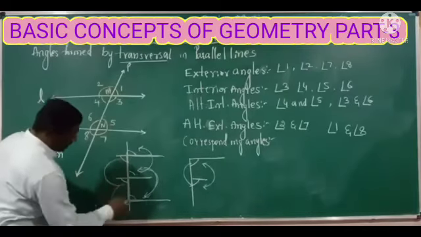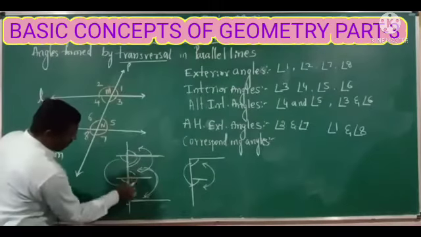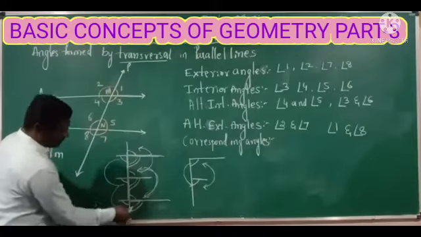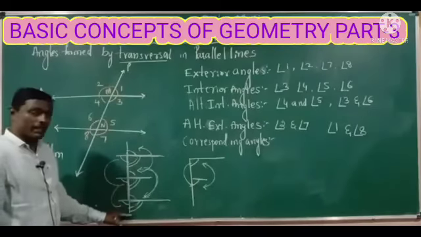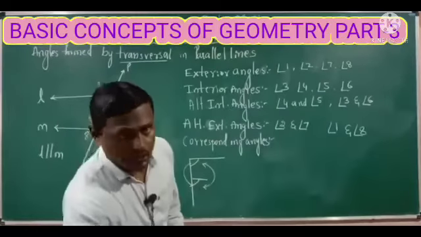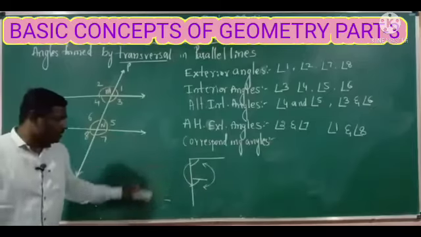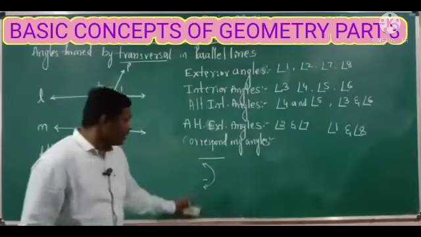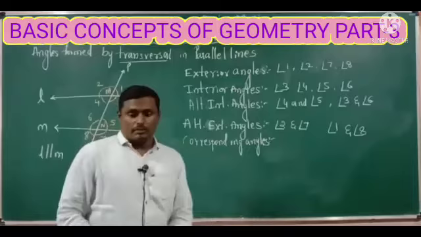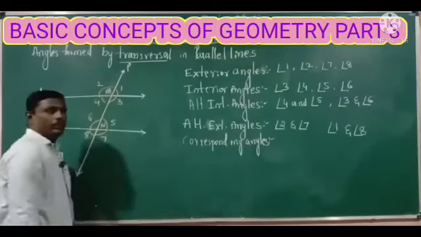So these three are the inner or lower corresponding angles. Upper corresponding angles and lower corresponding angles. So these angles are usually identified by the alphabetical letters E and F.